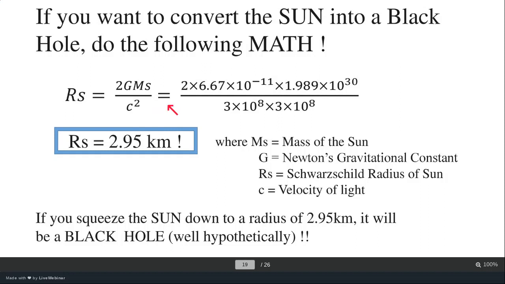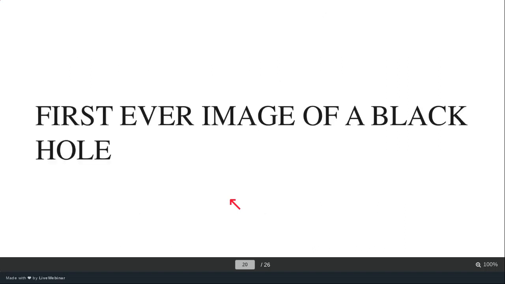So on substituting these values, the radius turns out to be 2.95 kilometers. So what it is trying to say is, if you try and squeeze the sun down to a radius of 2.95 kilometers, its gravitational pull will become almost infinite and it will be a black hole then. But the only problem with our sun is it is not massive enough to be a black hole. In order to be a black hole, you must have high mass. So our sun will not really be a black hole, fortunately.